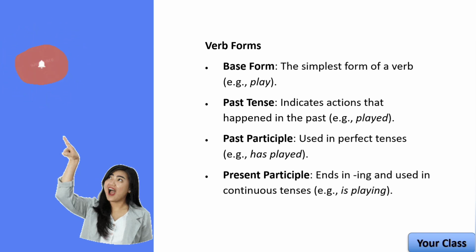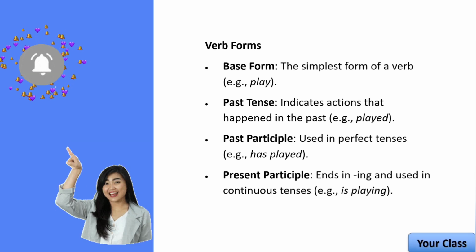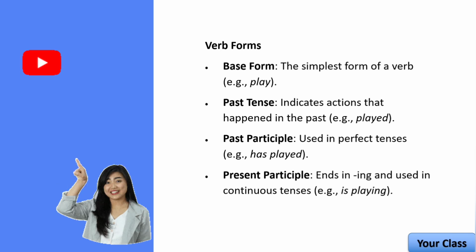The past tense shows that the action took place in the past. Number 2, past tense. Regular verbs typically add -ed to the base form, but irregular verbs have unique past tense forms. For example, go becomes went. For example, the regular form played. I played soccer yesterday. You can say past tense indicates an action that happened in the past.